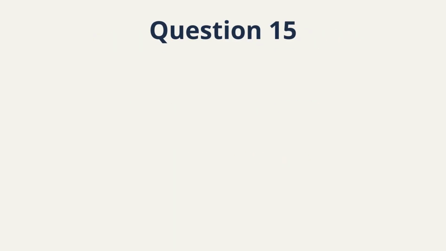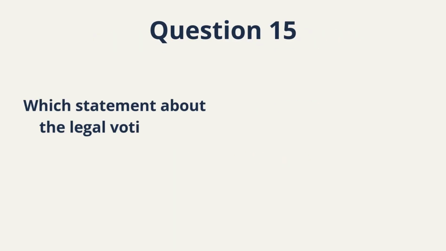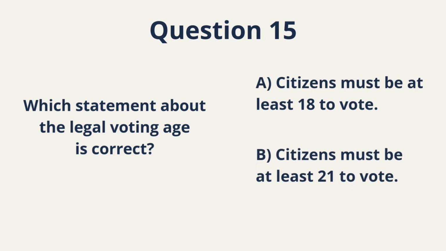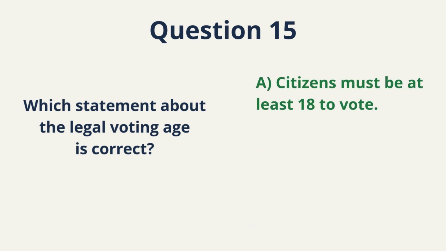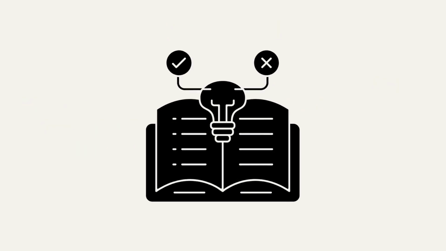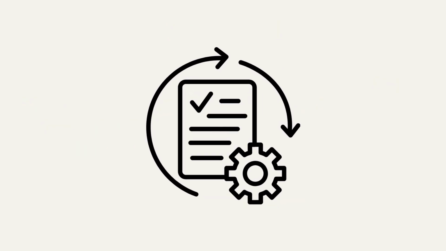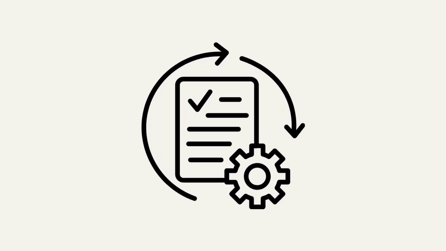Question 15. Which statement about the legal voting age is correct? A. Citizens must be at least 18 to vote. B. Citizens must be at least 21 to vote. This reinforces what we just encoded. Pause. Choose. Correct answer. A. 18. Again, 18. Notice how the exam reinforces certain anchors. Repetition equals importance. Now let's move to religious conflict.